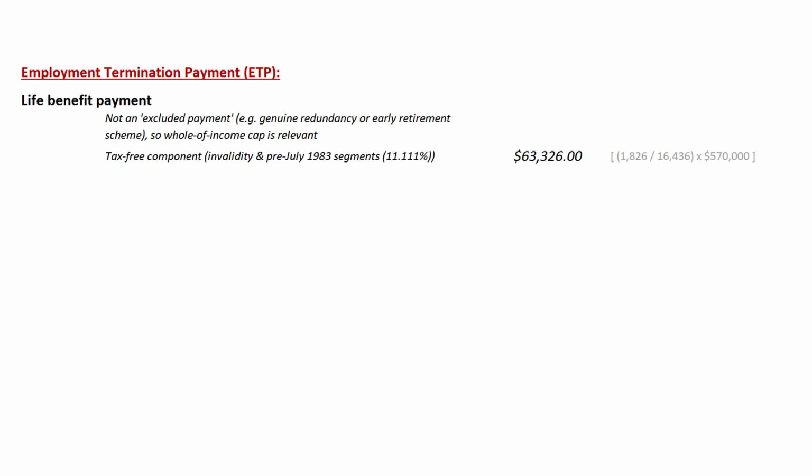We then multiply the total ETP by this ratio to work out the pre-July 1983 component. This is the tax-free component. We then subtract the pre-July 1983 component from the total ETP to determine the taxable component.